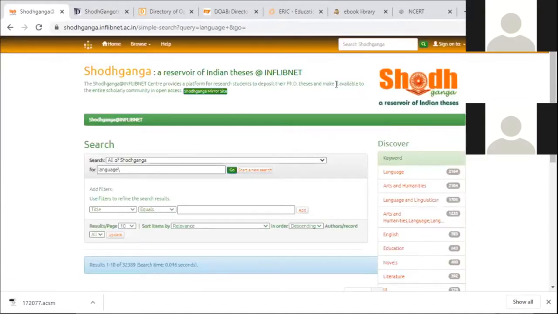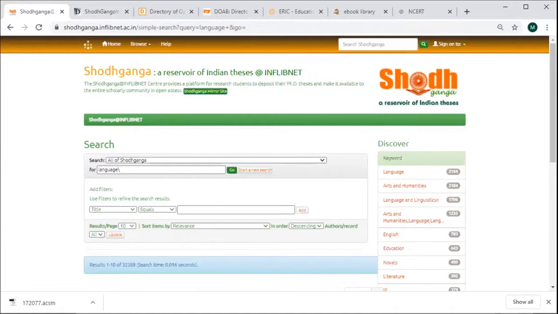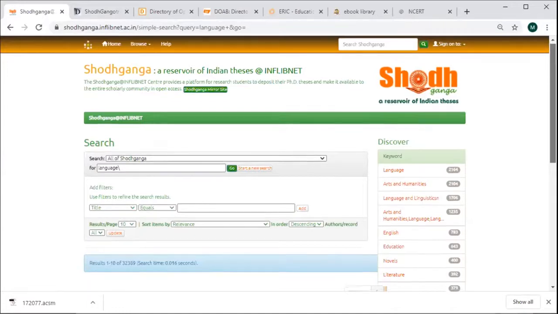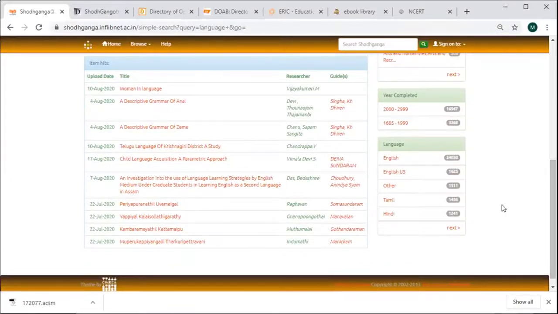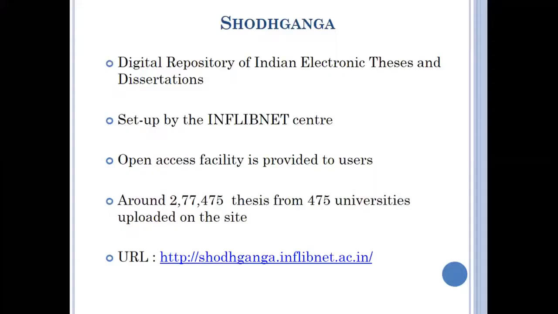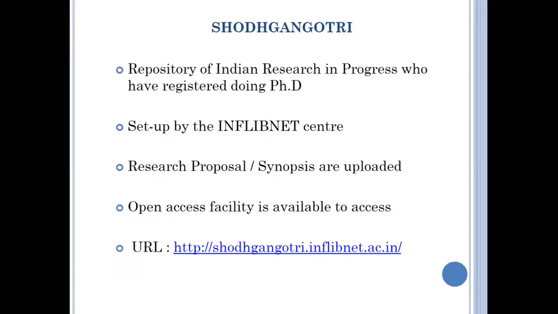See, it has loaded. This site is always slow. See, these are the theses which have the keyword language. And the same way you can just click on the title and access this thesis. Okay. We will go to the PPT. You understood Shodh Ganga?